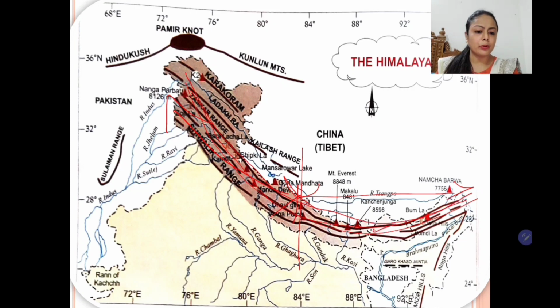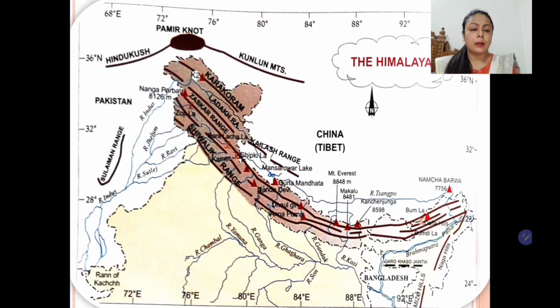In the eastern portion, there is a sudden turn, and they form the Purvanchal hills, or the hills in the northeastern part of India. We call them Purvanchal hills. So students, this is about the loftiest and the highest mountain range in the world. And all of us are aware of Mount Everest, which lies on the Himalayas.